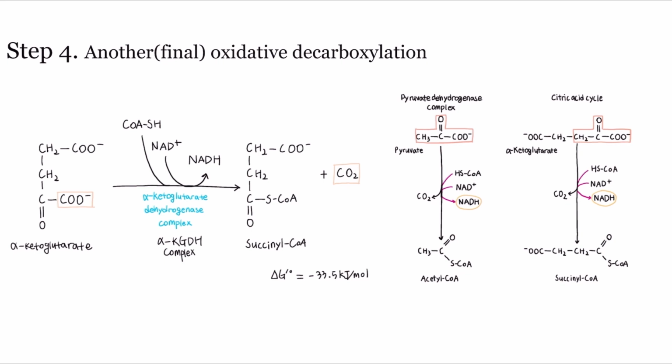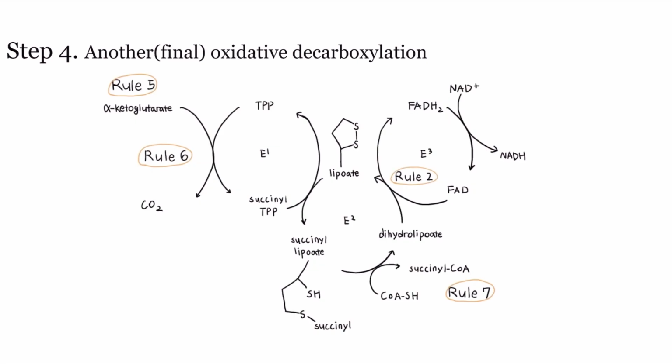The reason is that the pyruvate dehydrogenase complex of step 0 and the alpha-ketoglutarate dehydrogenase complex of step 4 have similar structures and functions. The alpha-ketoglutarate dehydrogenase complex consists of 3 enzymes and 5 coenzymes. Alpha-ketoglutarate follows Rule 5 due to the carbonyl group. Next, in accordance with Rule 6, this electrophilic carbon interacts with the nucleophile of E1-TPP. This interaction leads to the breaking of the carbon bond in alpha-ketoglutarate, releasing CO2.